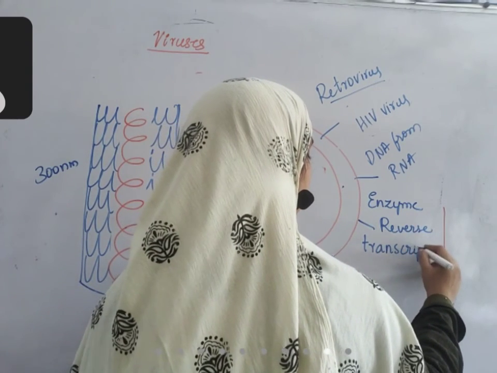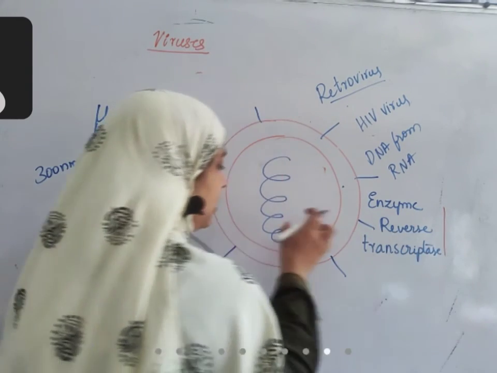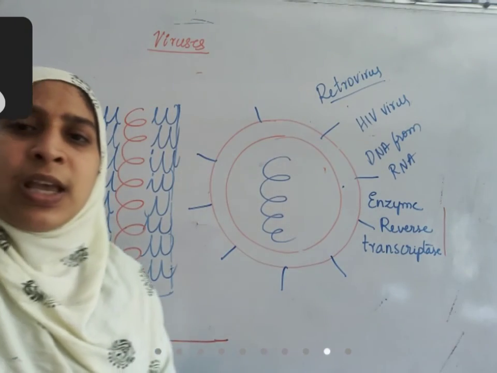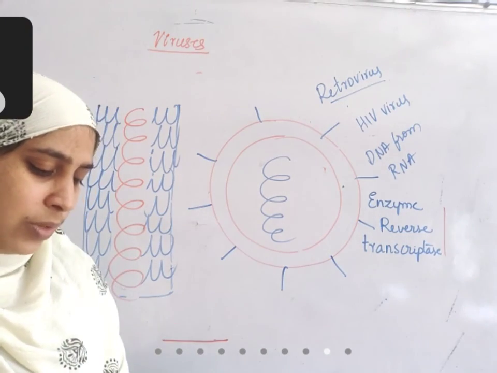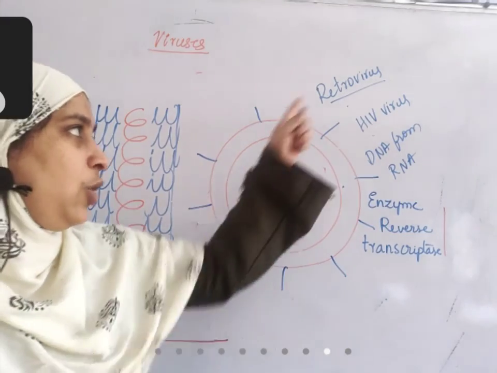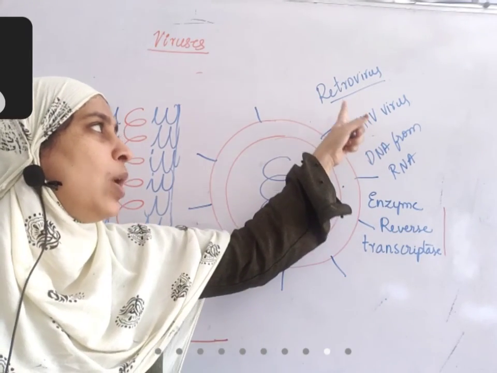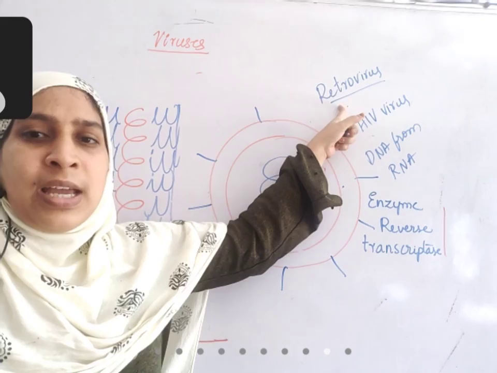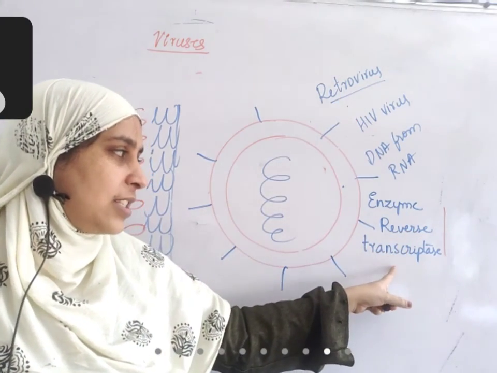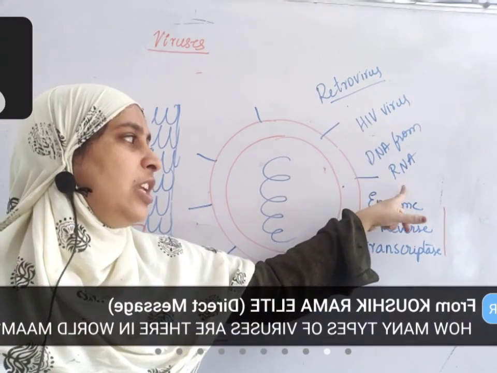Reverse transcriptase is an enzyme that is rarely found in viruses, some of which are called retroviruses. HIV is one type of retrovirus which has the enzyme reverse transcriptase, so it can produce DNA from RNA.